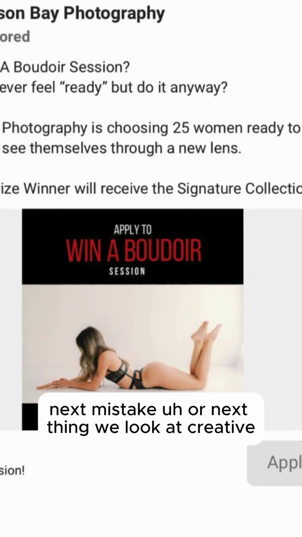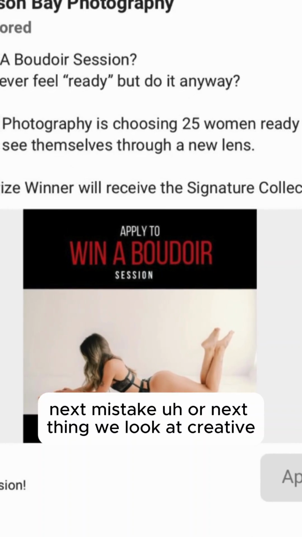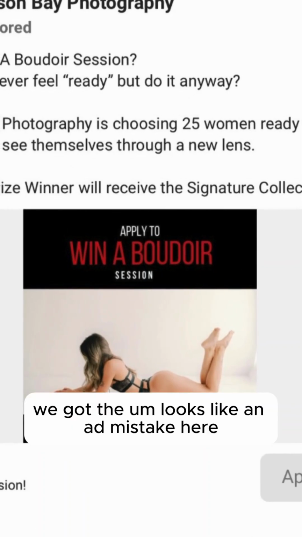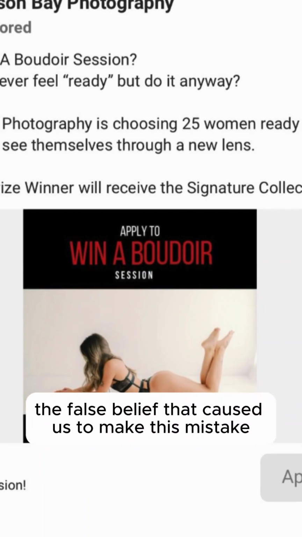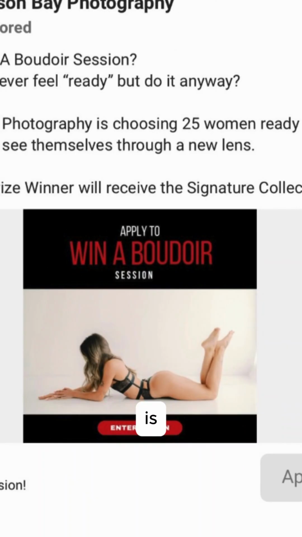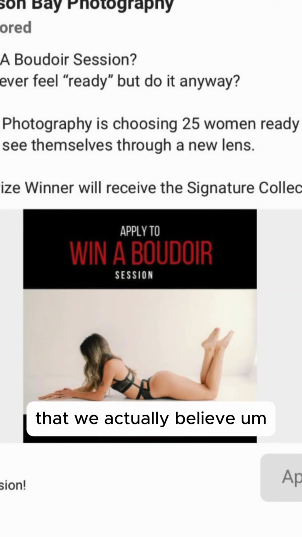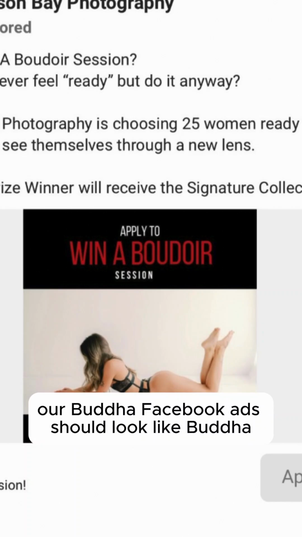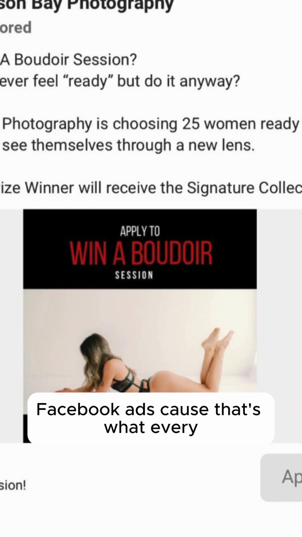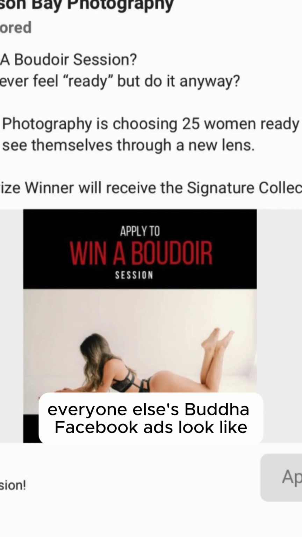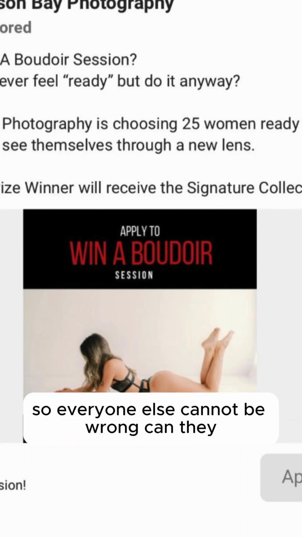Next thing we look at, creative. We've got the looks like an ad mistake here. The false belief that caused us to make this mistake is that we believe our Boudoir Facebook ads should look like Boudoir Facebook ads because that's what everyone else's look like, so everyone else cannot be wrong, can they?